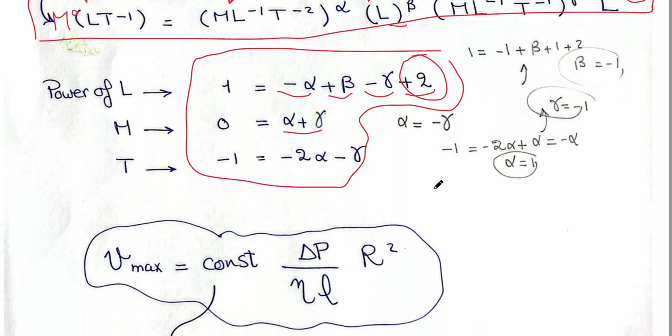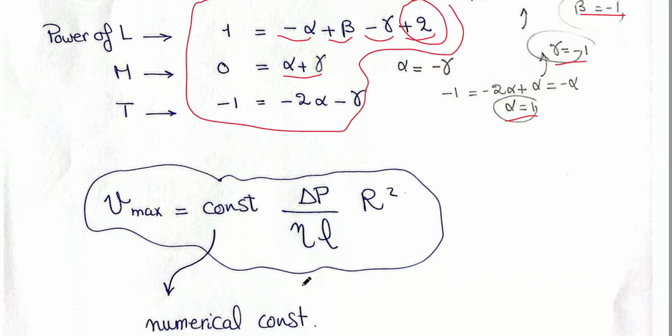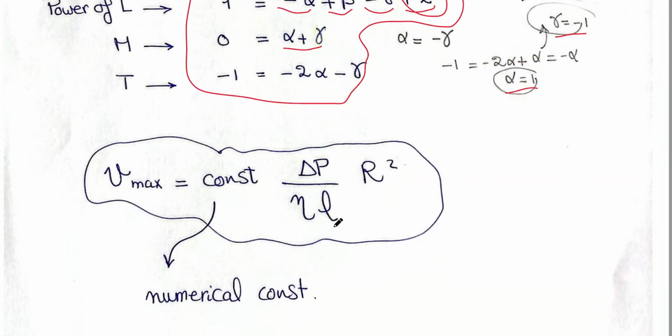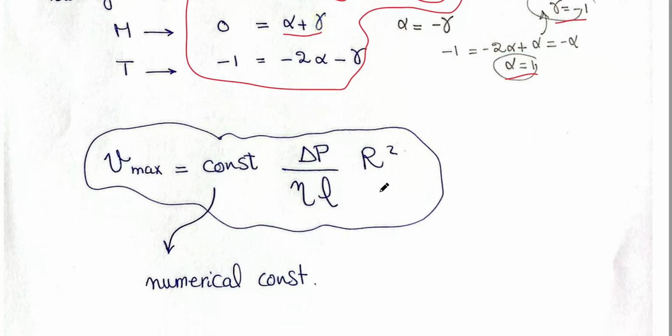After solving this, alpha equals 1, gamma equals negative 1, beta equals negative 1. I write it like this: alpha equals 1, beta and gamma negative 1, so I put eta and L in the denominators, and r squared is given. This is the equation relating the velocity with the given physical quantities. This was the last example we wanted to discuss for the dimensional analysis. Thank you for listening.